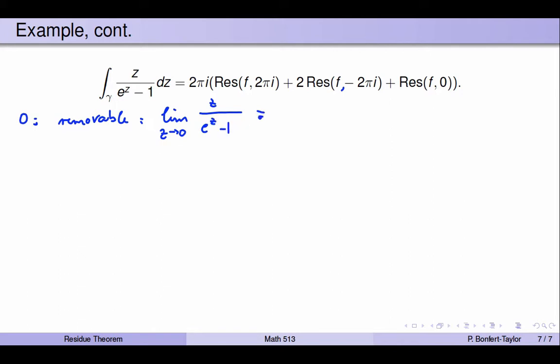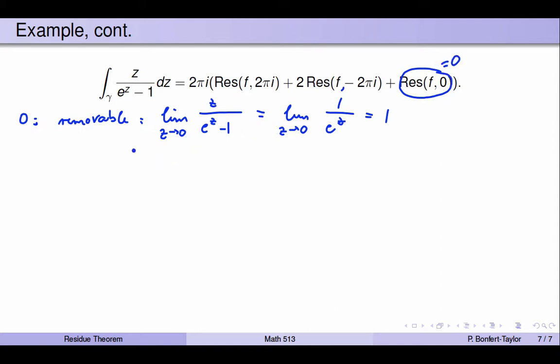And by L'Hopital's rule, that is the same thing as the limit as z goes to 0 of 1 over e to the z, and that is 1 over e to the 0, which is just equal to 1. So it's a removable singularity, and that means that the residue, which is the a minus 1 coefficient, is not there. And so the residue is equal to 0. So this thing right here is equal to 0.